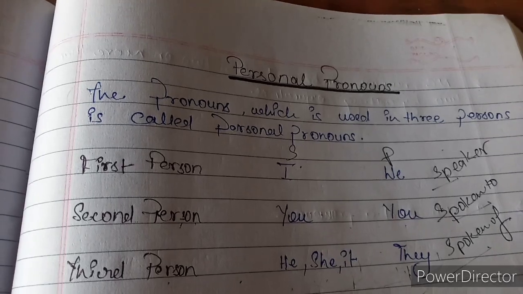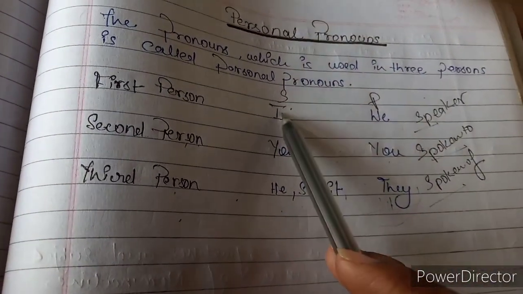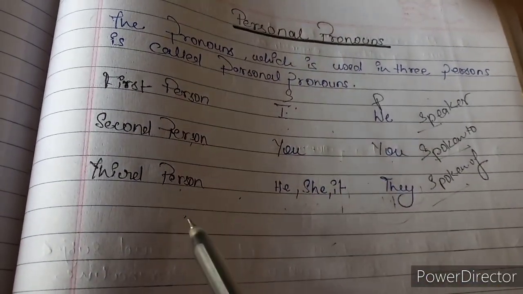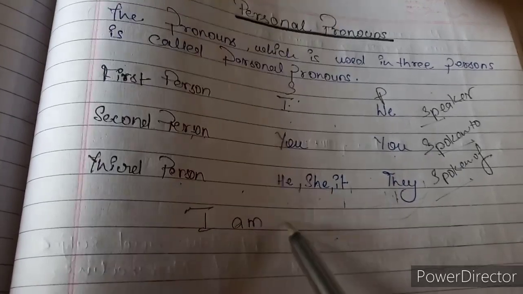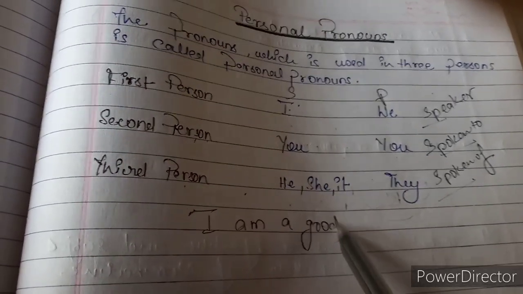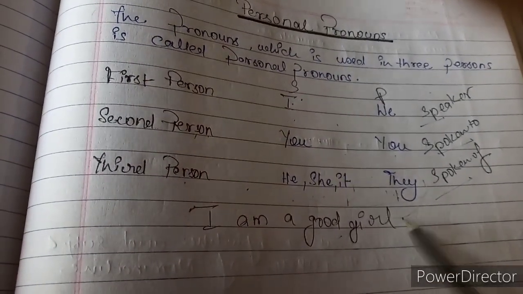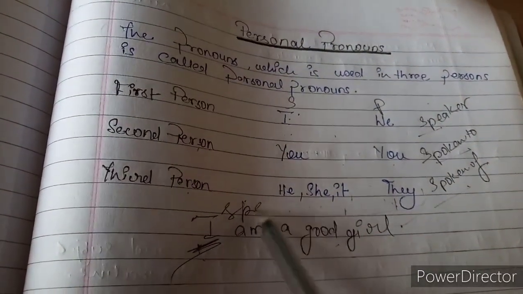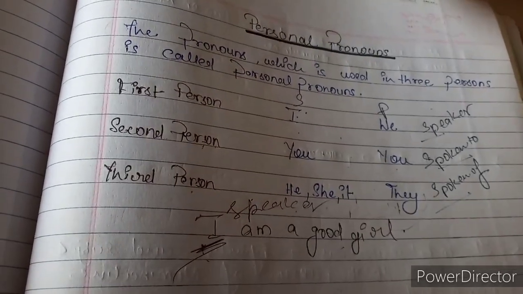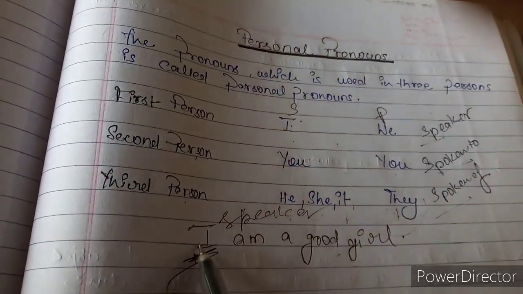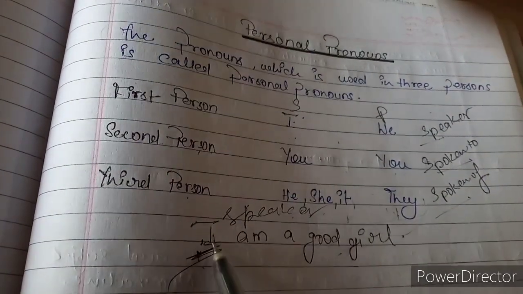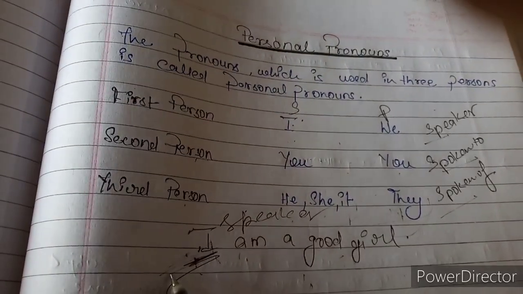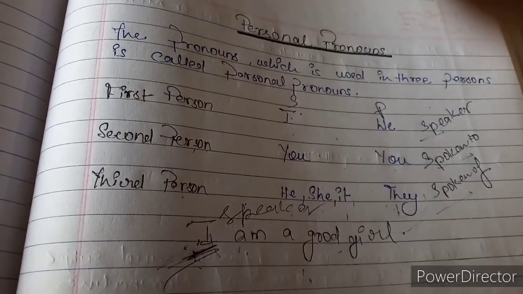See the examples. See guys, I is the personal pronoun. How can it be used? We can say, I am a good girl. So I is used here as the speaker. I is here in the sentence a speaker. No other pronoun is used in this sentence. So I is working as the speaker.